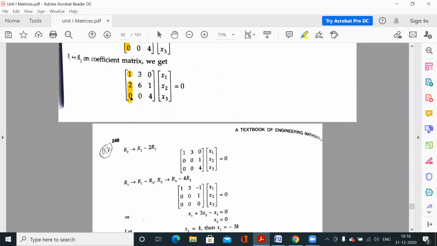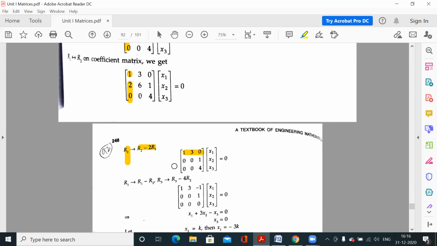So the third row is already 0 in this column, so we make this element 0. So how to make this? R2 is changed like R2 minus 2 R1, because this is 2, this is 1. So you have to multiply by 2 here and subtract from here. So 2 minus 2 is 0, 6 minus 2 times 3 is 0, and 1 minus 2 times 0 is 1. So 1 3 0 is as it is. This is 0 0 1, and the third row is as it is, 0 0 4.